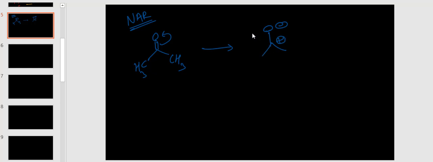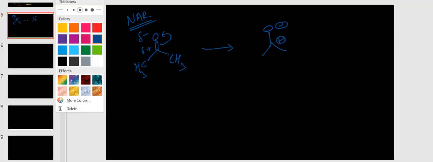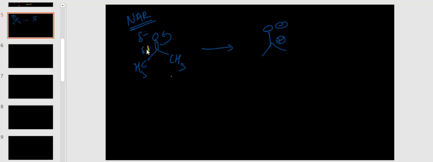Generally it is partial negative charge and partial positive charge. Why is it shifting? Because of electronegativity, the carbon gets a positive charge and the oxygen gets a negative charge.